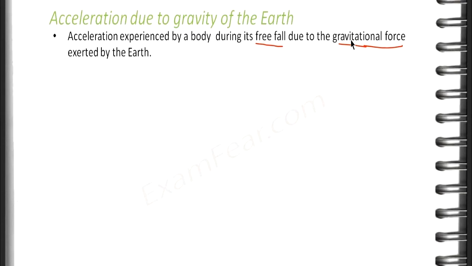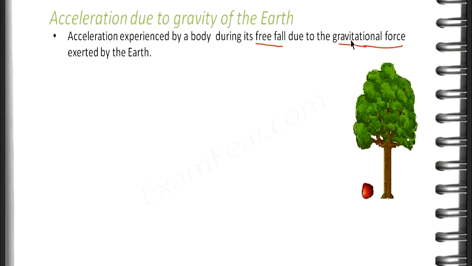For example, let us consider the example of the apple falling down from the tree. Now, when this apple is falling down from the tree, in this journey, there is no external force on this apple. There is only the force which is exerted by the surface of the earth. So, during this motion, this apple is falling. It is falling with some velocity. Therefore, it must be having some acceleration.